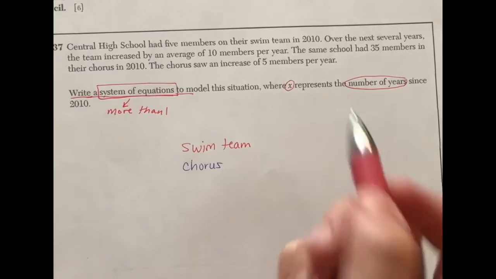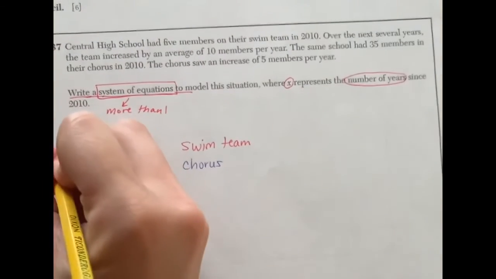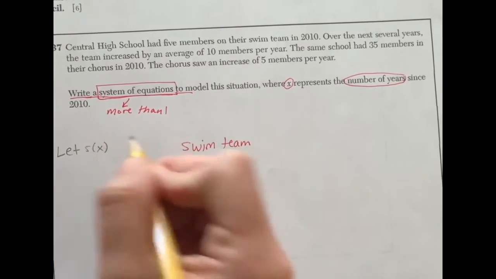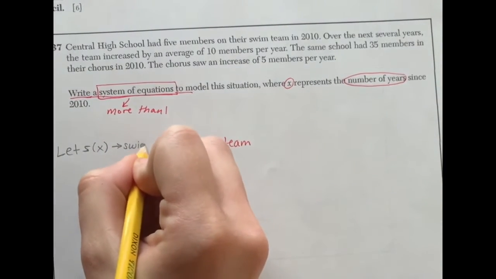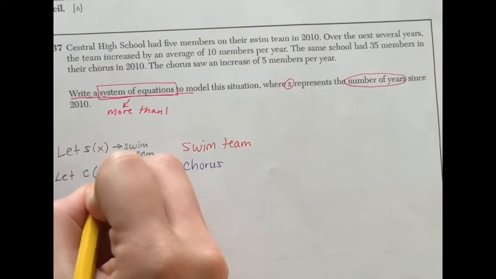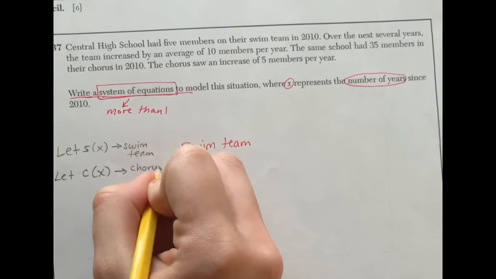The only variable they told me was X. So I'm going to set us up over here. We're going to let S of X represent the swim team. And then we're going to let C of X represent the chorus, just so we can differentiate between the two.